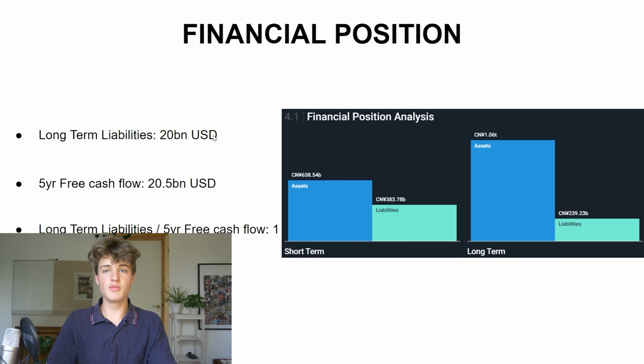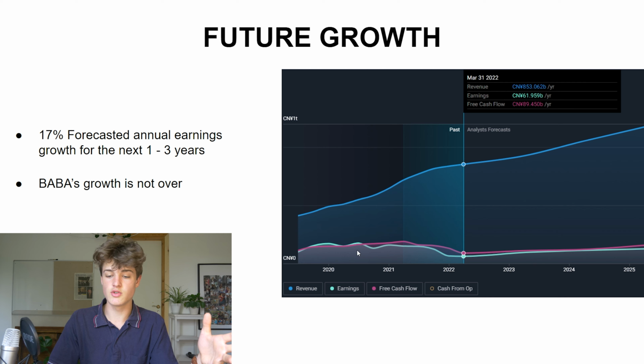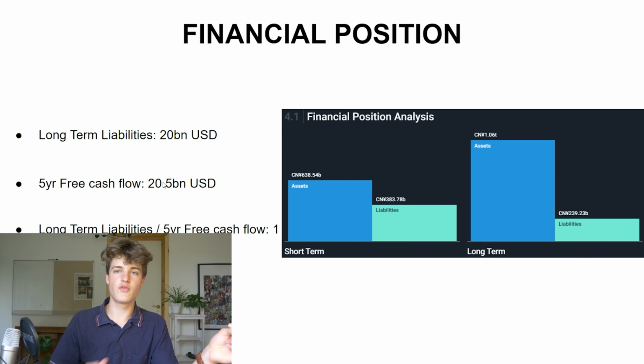So financial position: they have long-term liabilities of $20 billion. Their average 5-year free cash flow has been $20.5 billion. So in the past years they've done a lot more cash flow, as you can see. With 1 year of their average free cash flow, not because it's been a great year, they could pay off their entire long-term liabilities.